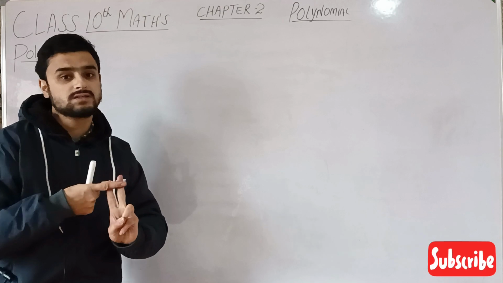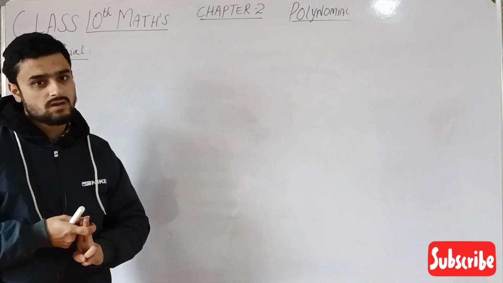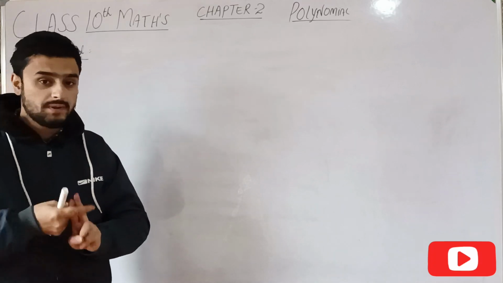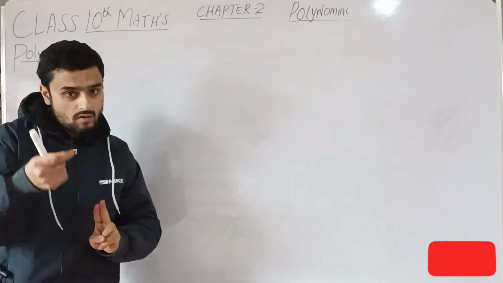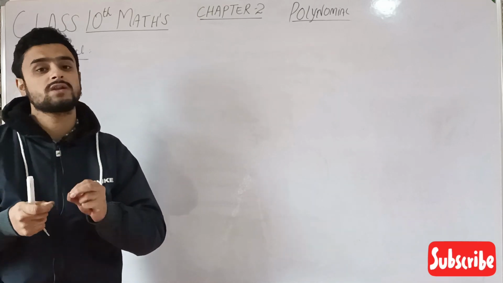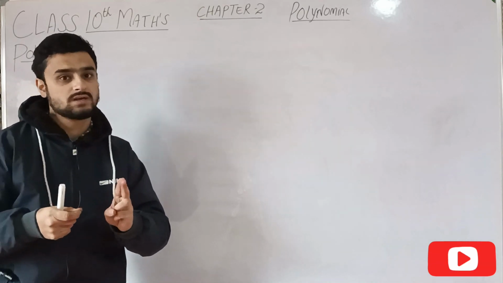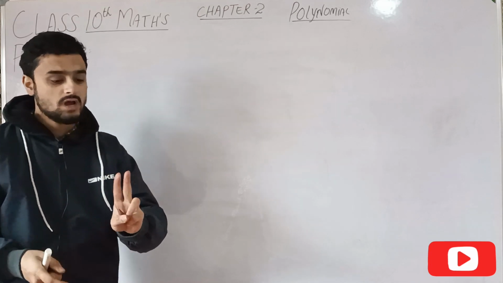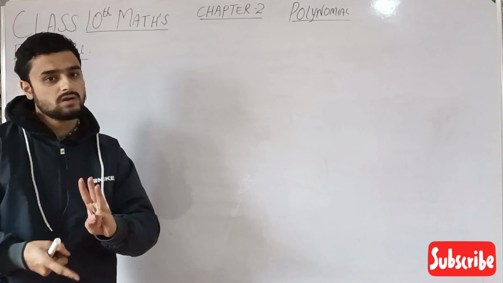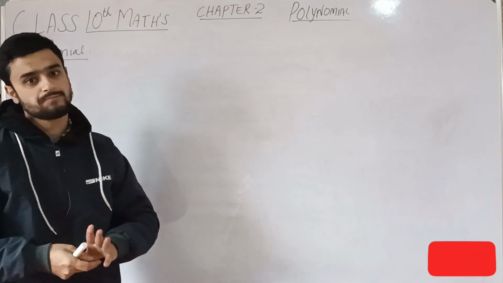Number two is patience. Patience is very important in every field, because there will be challenges and hardships in your journey of success, in your journey of hard work. So patience is very important. Number three is self confidence.